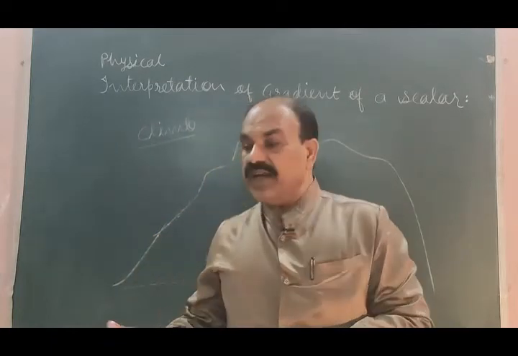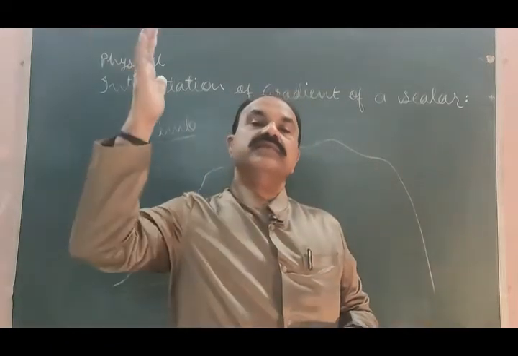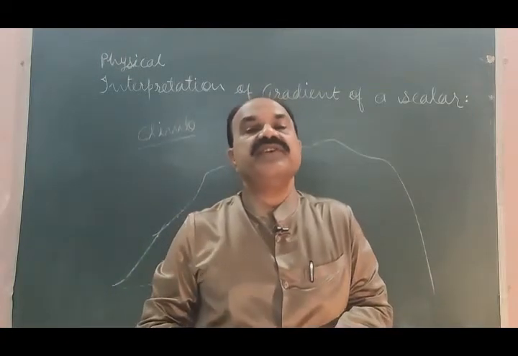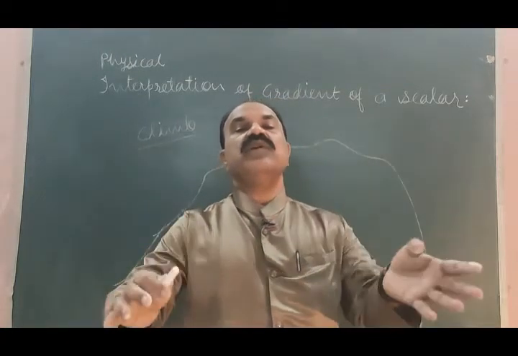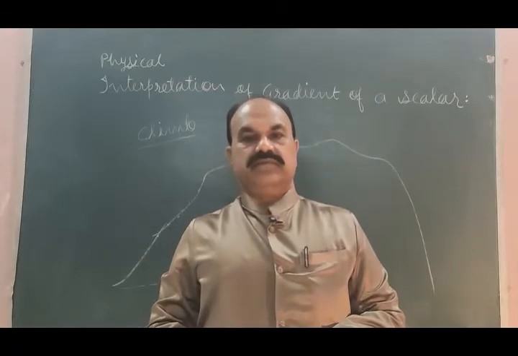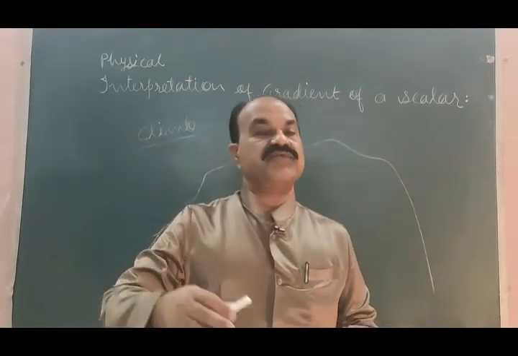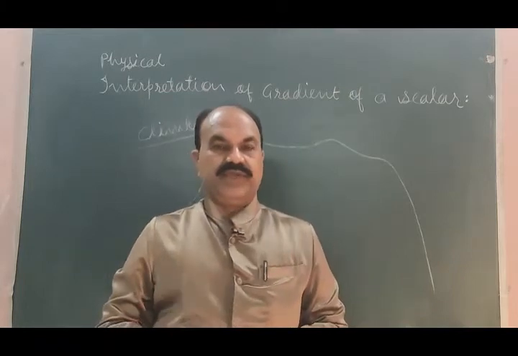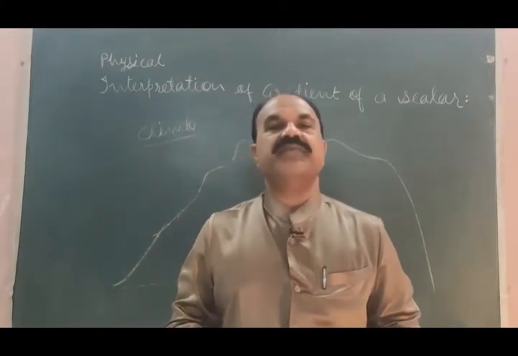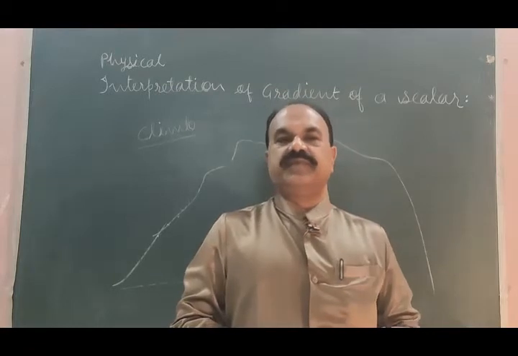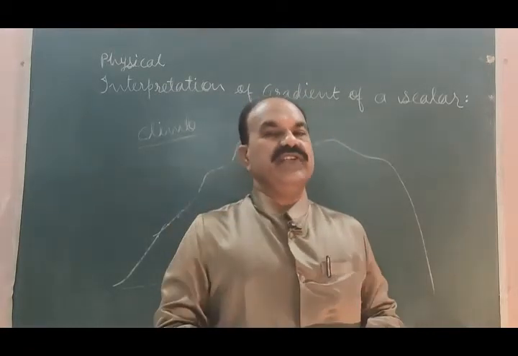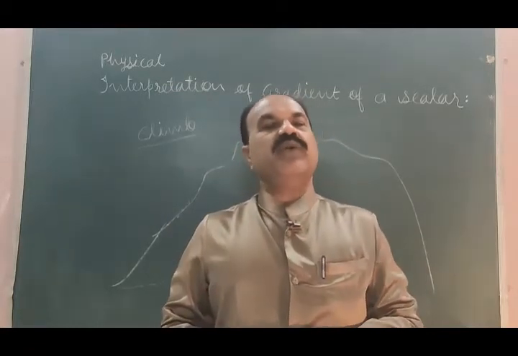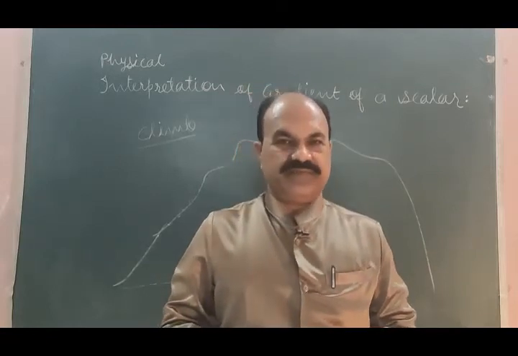And when you are moving on the equipotential surface, no work is done. Then that surface will be equipotential surface. You can have various examples of equipotential surfaces. You may go for electric field, you may go for gravitational field.